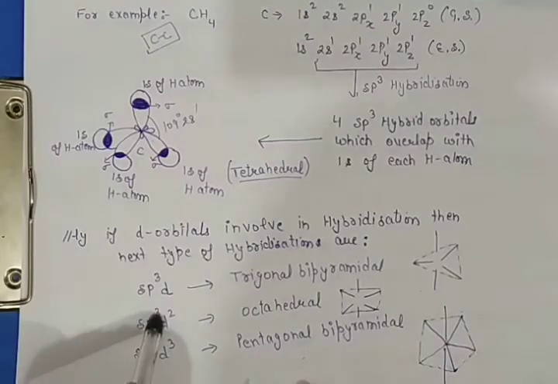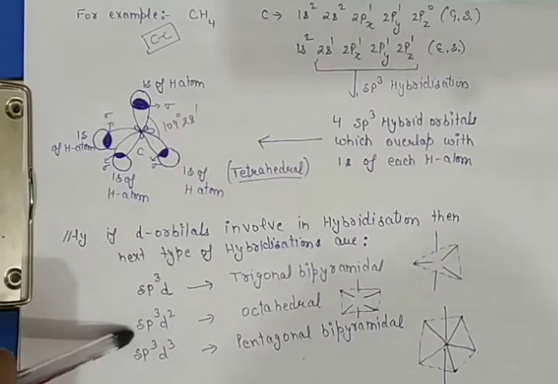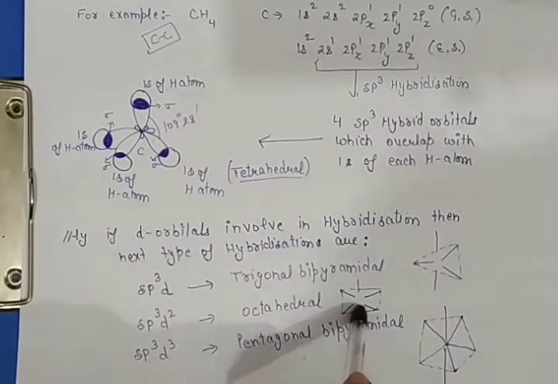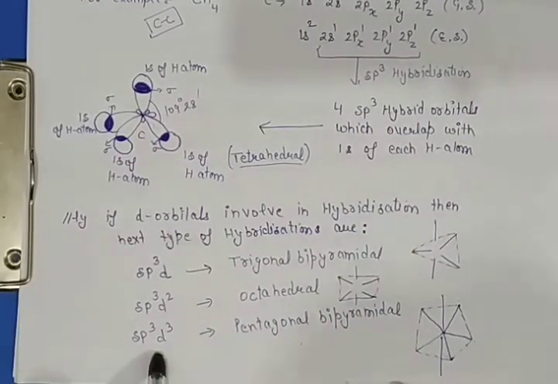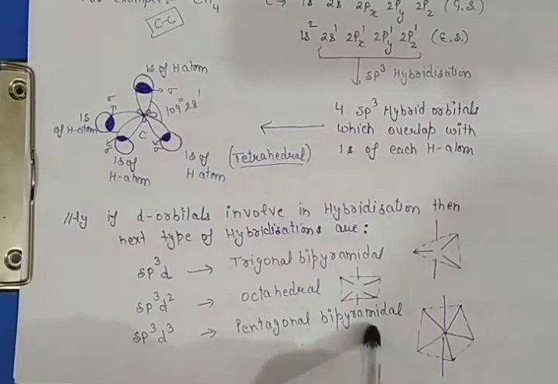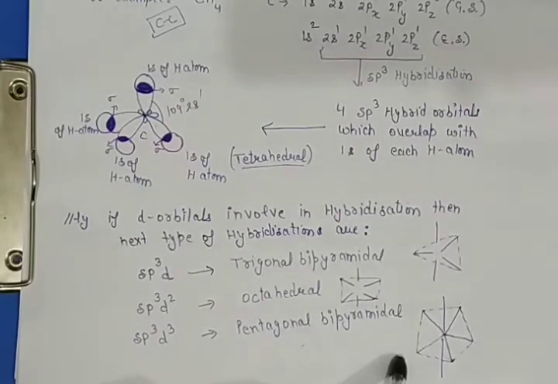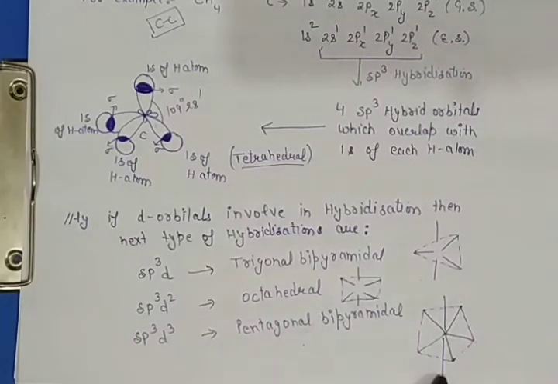Similarly sp3d2, if 2 d orbitals are involved in the hybridization, with 6 orbitals, the geometry is octahedral. With sp3d3, with 7 orbitals, the geometry is pentagonal bipyramidal. Here these are the 5 orbitals and these are the 2 that give pentagonal bipyramidal geometry, isn't it?